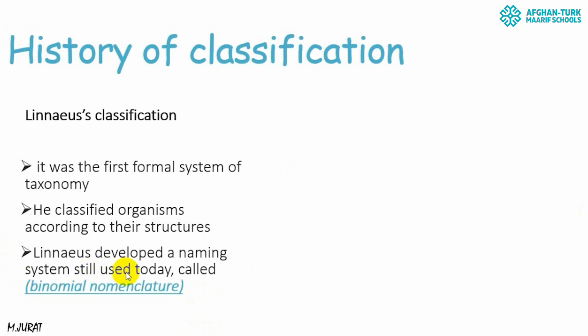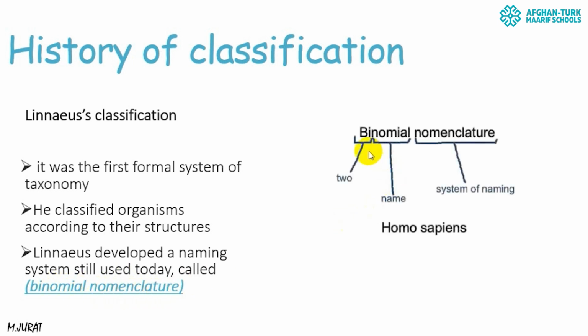And also he developed a naming system that we are using up to now, which is binomial nomenclature. Bi stands for two, nomial means name, and nomenclature is a system of naming. It means according to binomial nomenclature there are two names for each living organism. For example, Homo sapiens is the scientific name for human and is made up of two parts.